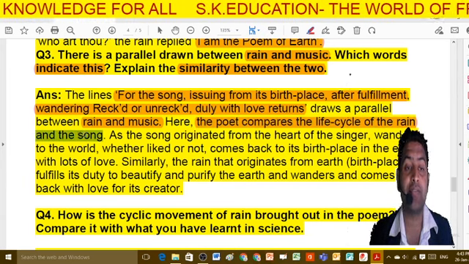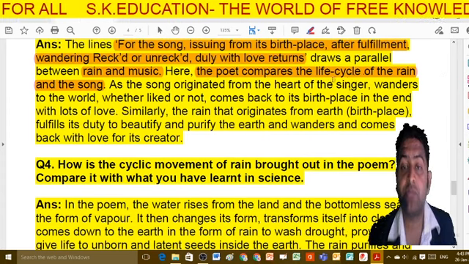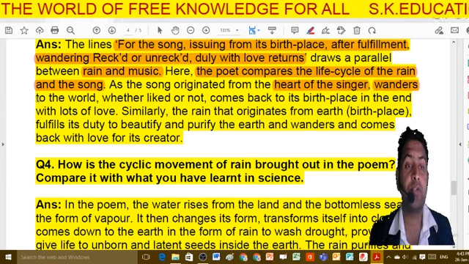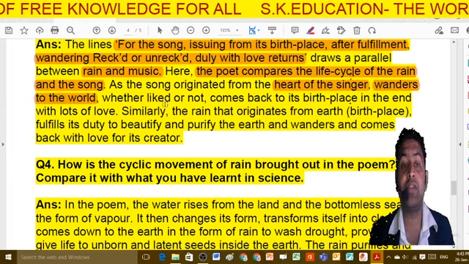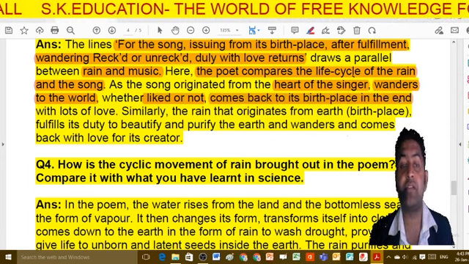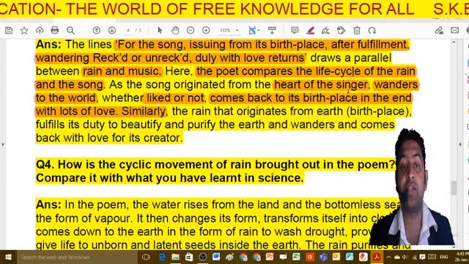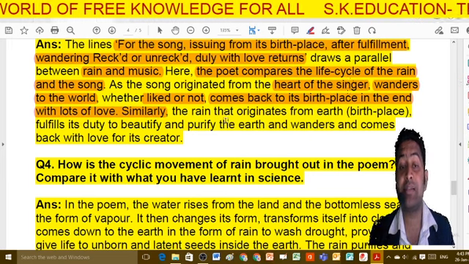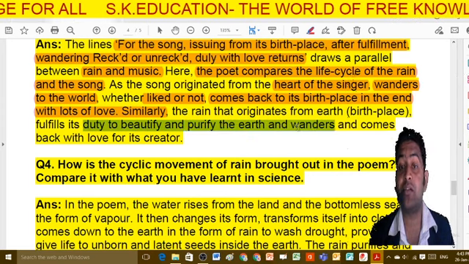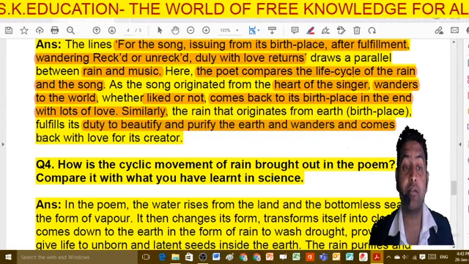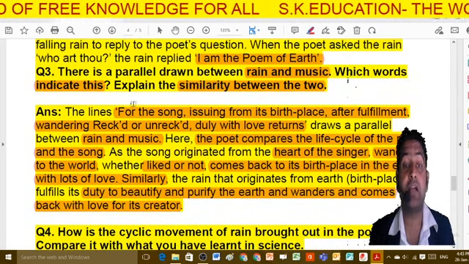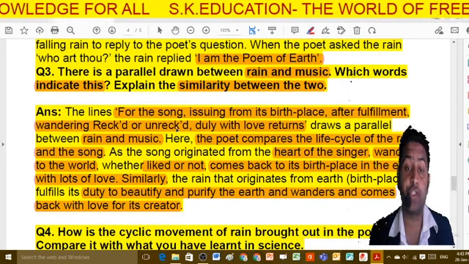The song originates from the heart of the singer, wanders to the world, whether liked or not, and comes back to the birthplace in the end with lots of love. Similarly, the rain that originated from the earth, its birthplace, fulfills its duty to beautify and purify the earth, and wandering, comes back with love for its creator. So here a comparison is made between rain and music.